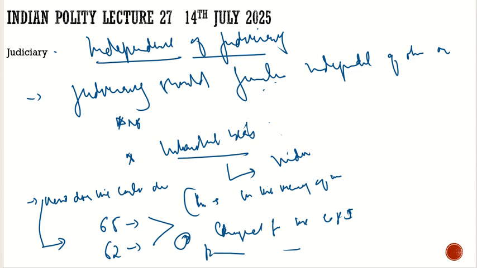And with respect to your conduct, for example, you are a judge, your conduct cannot be discussed in any parliamentary meeting. Only if there is a resolution to remove you, then it can be discussed. But in normal circumstances, it cannot be discussed. And also we discussed the contempt of court.